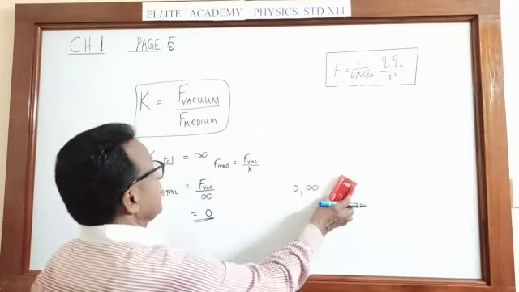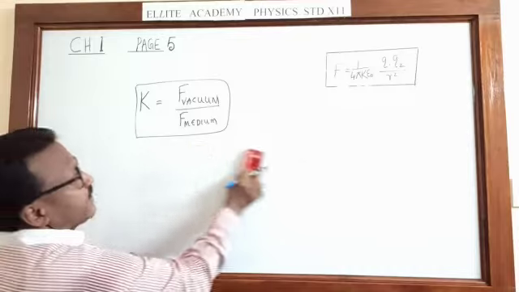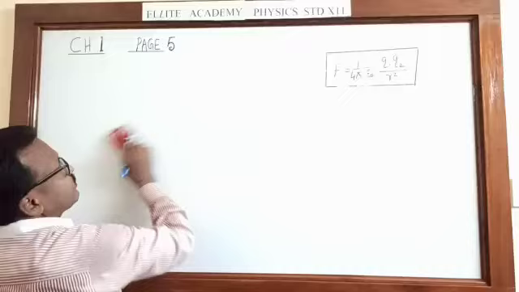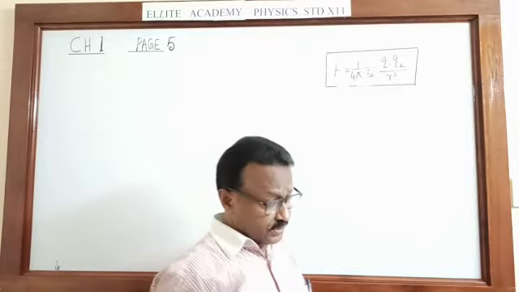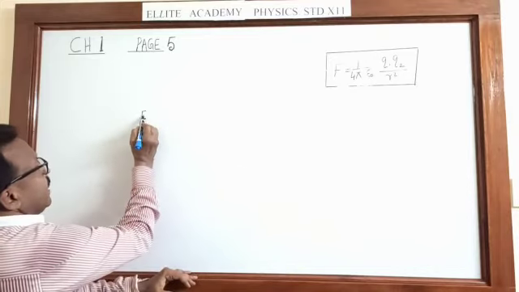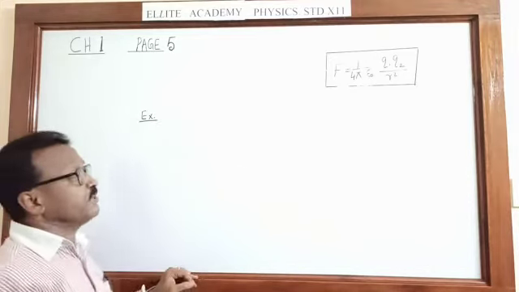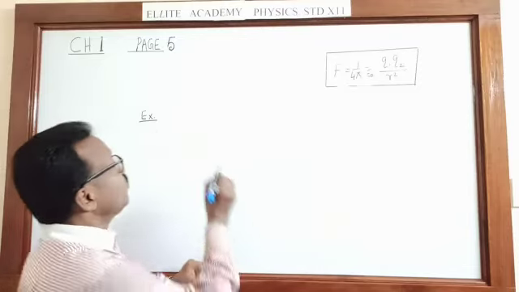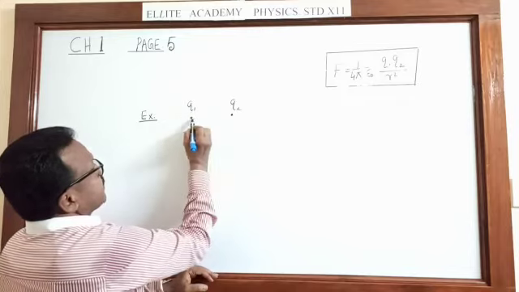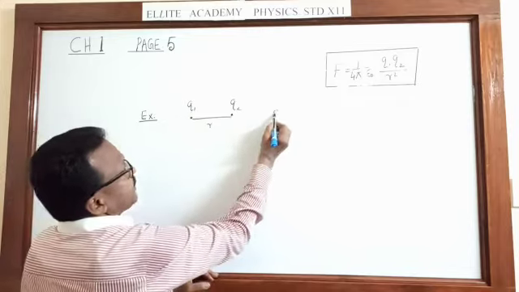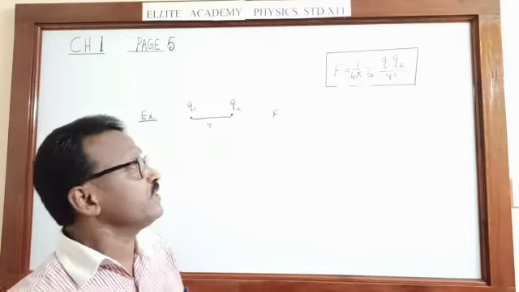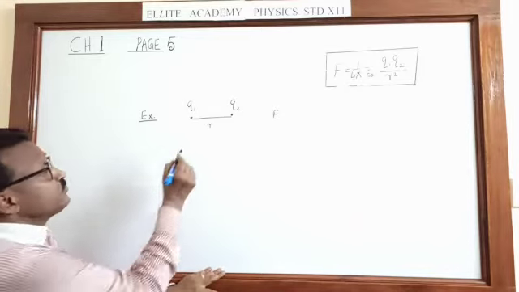Then one example where we can utilize this first formula, F is 1 upon 4 pi epsilon 0 Q1 Q2 upon R square. That example is illustrated in our notes, page number 5, middle of the page. The force between two charges Q1 and Q2 separated by a distance R is going to be F. You can go through that question and the answer is also given. I will explain that.